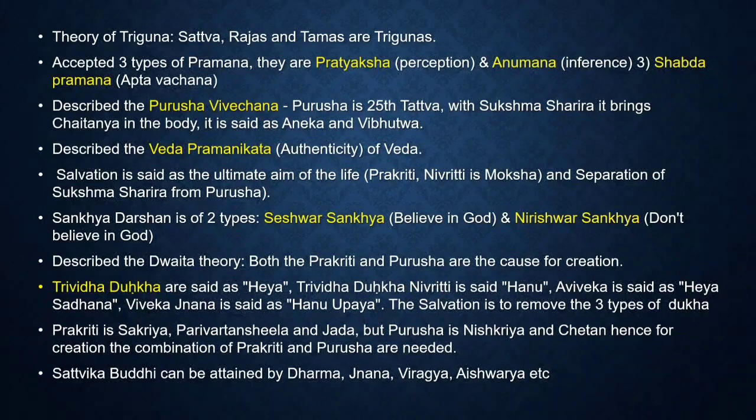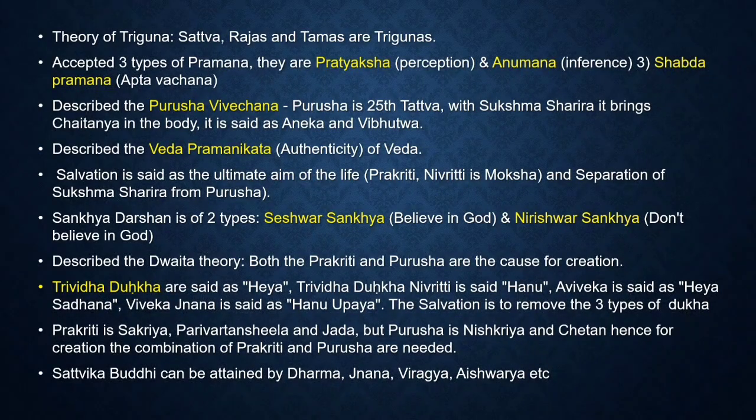And then they are also saying that this Sankhya Darshana is of 2 types. Seshwar Sankhya, they believe in God, and Nirishwar Sankhya, not believing in God. Then they describe the Dvaita theory, both the Prakriti and Purusha are the cause for creation. And then Trivida Dukkha, they are said as Heya, and then Trivida Dukkha Nivriti is called as Hanu. Aviveka is said as Heya Sadhana, and Viveka Jnana is said as Hanu Upaya. The salvation, that is the main aim, is to remove these 3 types of dukkha.